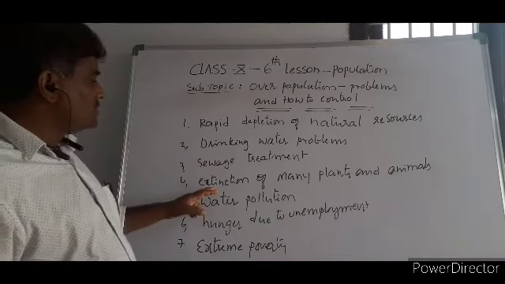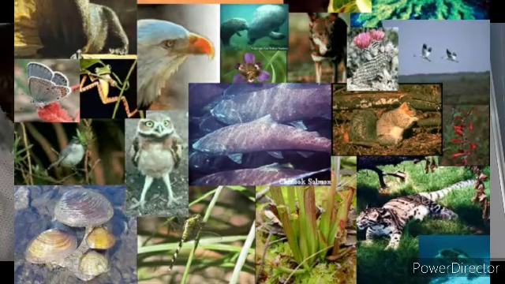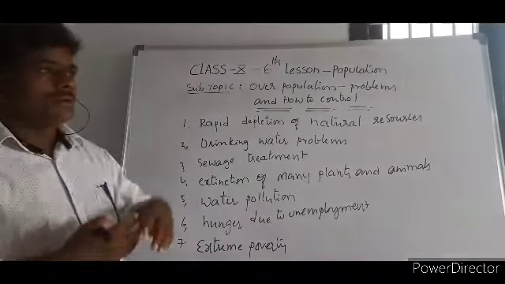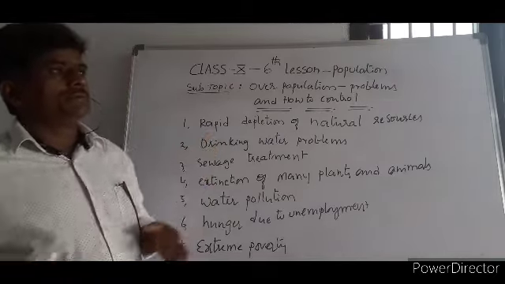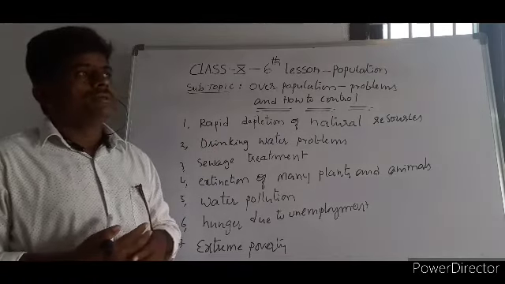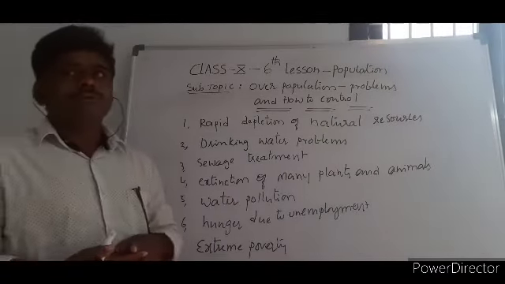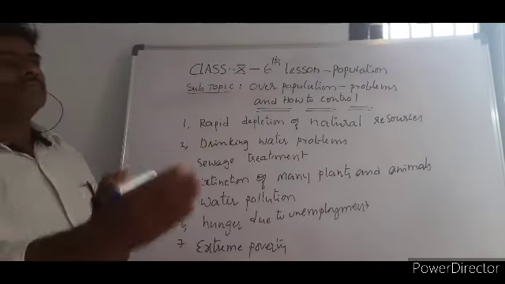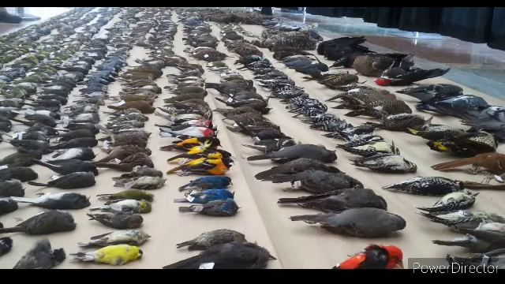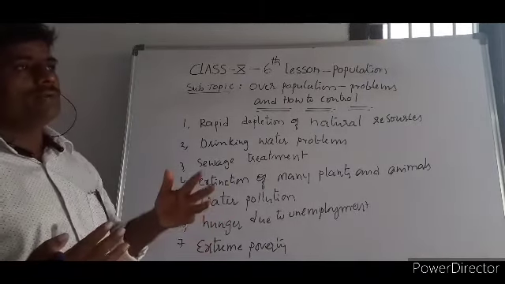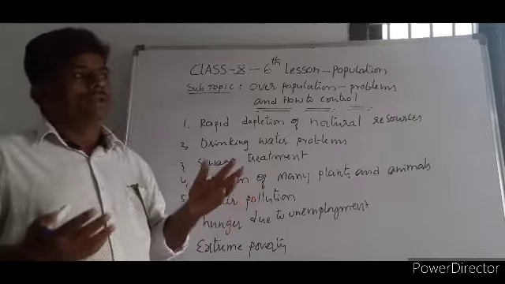Coming to the extinction of many plants and animals, this is a big question. India is a country facing this problem where we can find a large number of people, and a large number of species of plants and animals are destroyed. You know very well, so many types of birds were there earlier, but at present not. Now these birds and animals have disappeared. This is because of the way we treat them, the way we use them, the way we domesticate them, the way we protect them. So that's the reason.